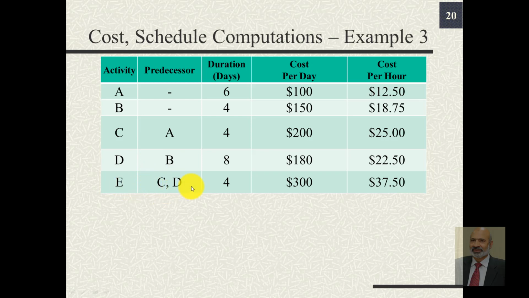The durations of these activities are 6 days, 4 days, 4 days, 8 days and 4 days, and the cost per day of each activity is given here as $100, $150, $200, $180 and $300. If we convert these costs per day into cost per hour, they come out to be $12.50 per hour, $18.75 per hour, $25 per hour, $22.5 per hour and $37.5 per hour.